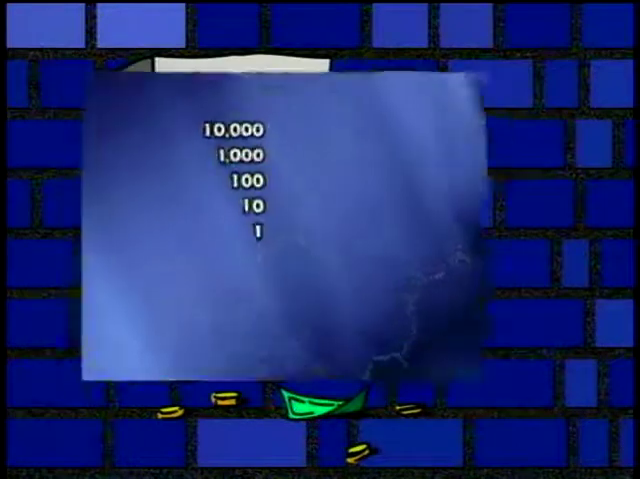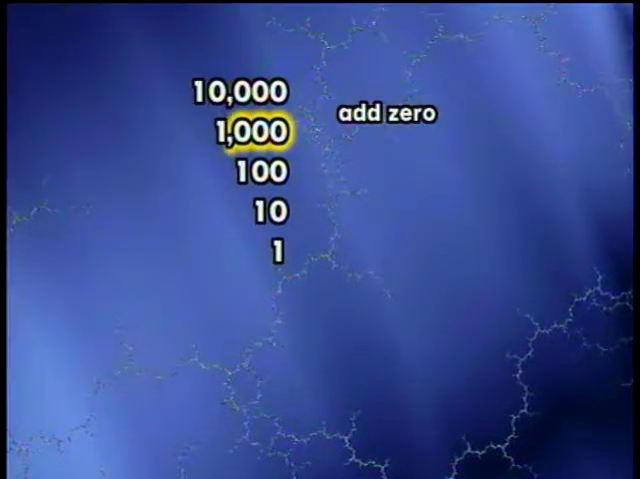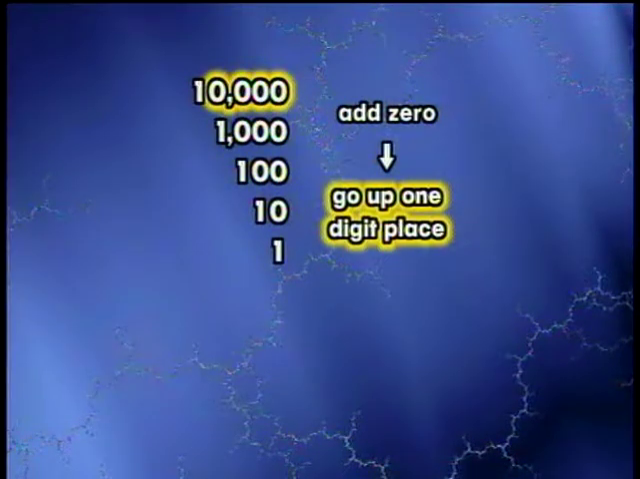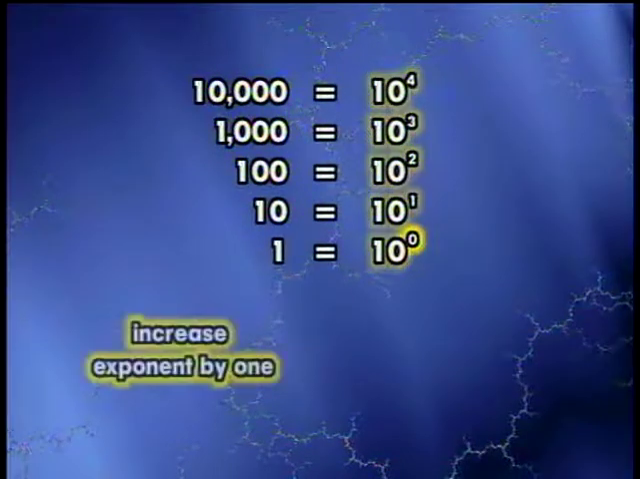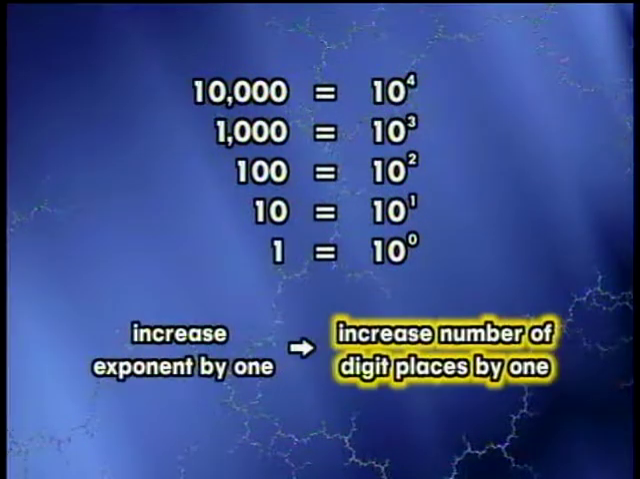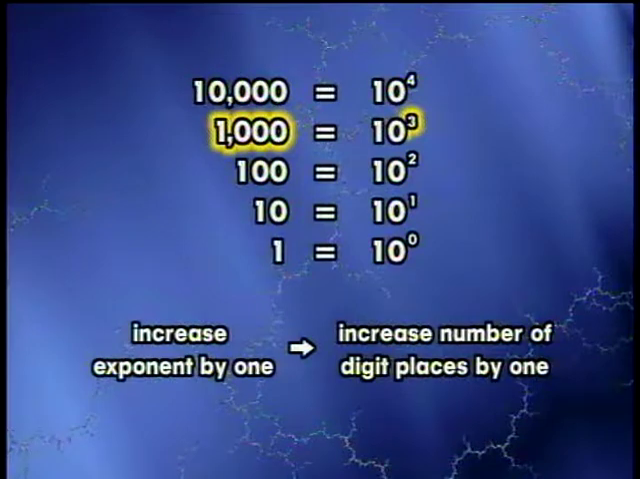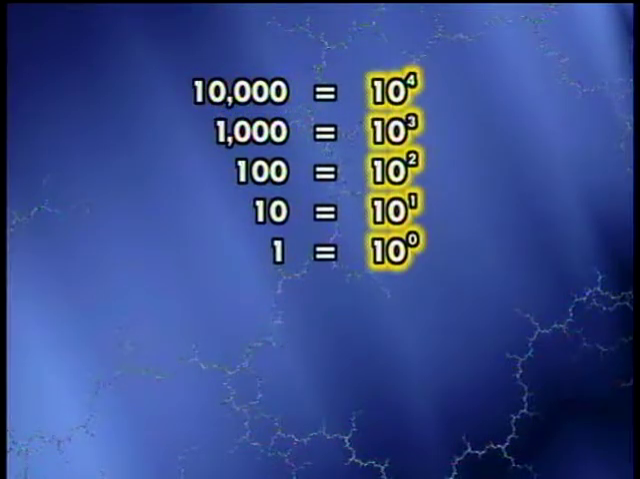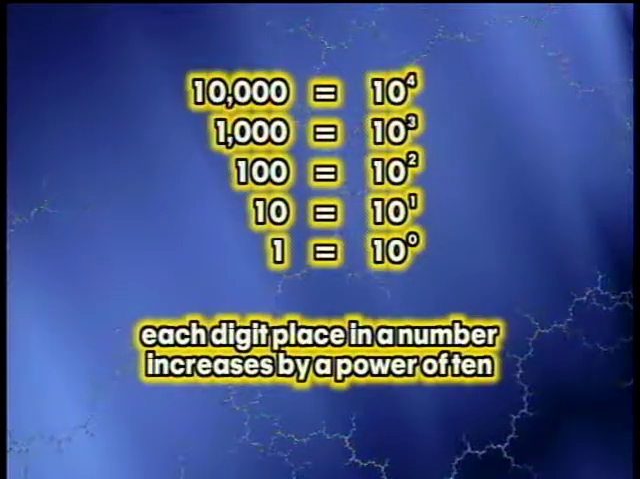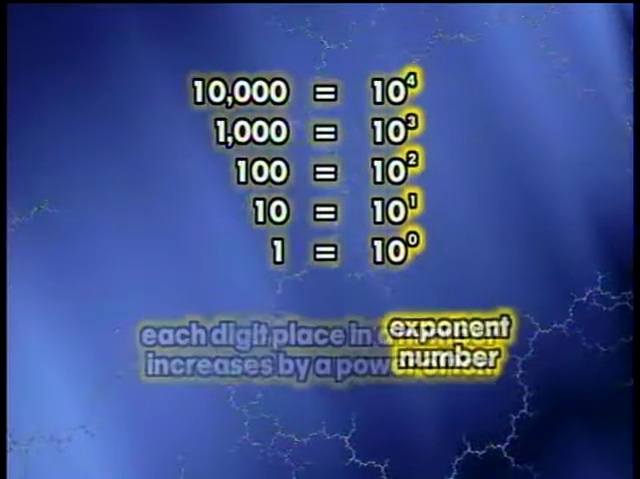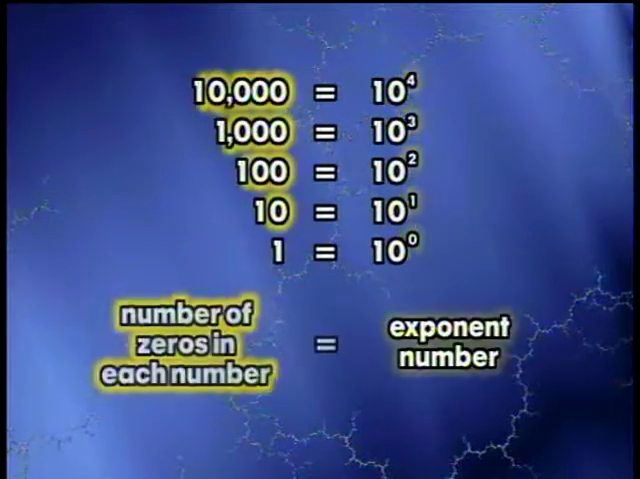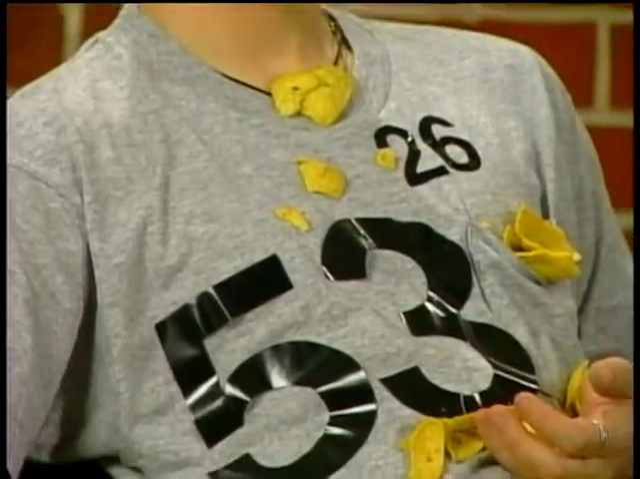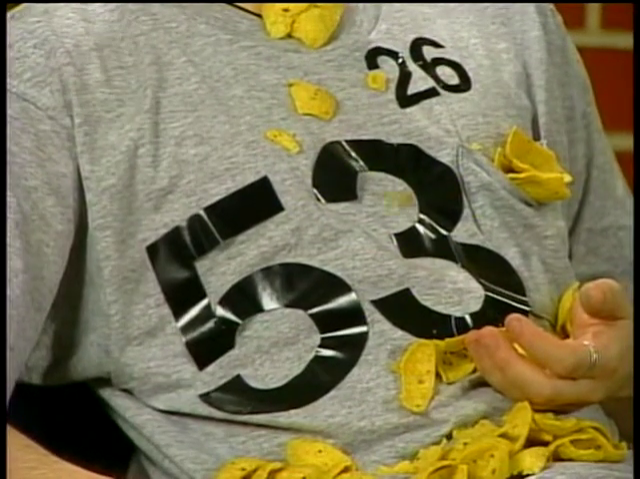One more thing about exponents that you can tuck away in your memory bank. Look at these numbers. Each time we add a 0, we go up one digit place. Now look at these exponents. Each time we increase the exponent by 1, we increase the number of digit places in the corresponding number by 1. This is just a quick note to show you how each digit place in a number increases by a power of 10. Also notice that the exponent number equals the number of zeros in each number. Exponents are going to be helpful later on when you start dealing with extremely large numbers.